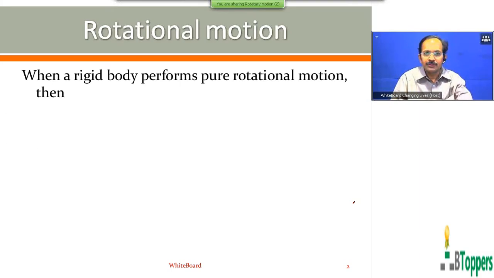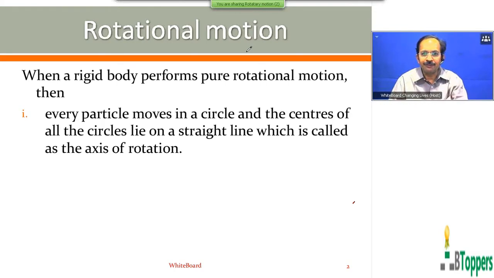When a rigid body performs pure rotational motion, then first point, every particle moves in a circle and the centers of all the circles lie in a straight line, which is called the axis of rotation.